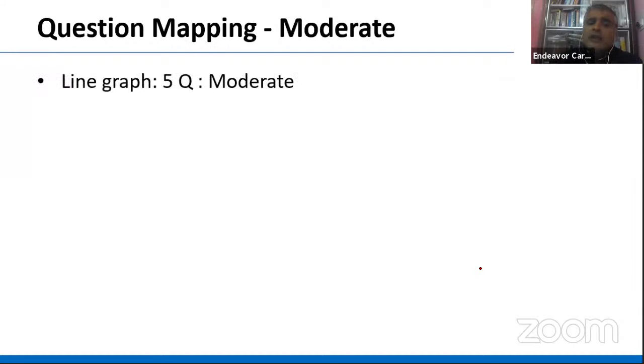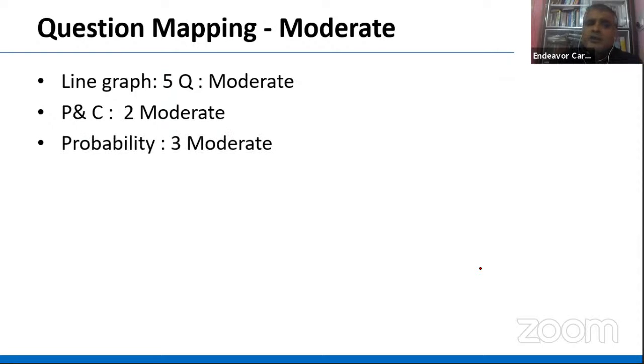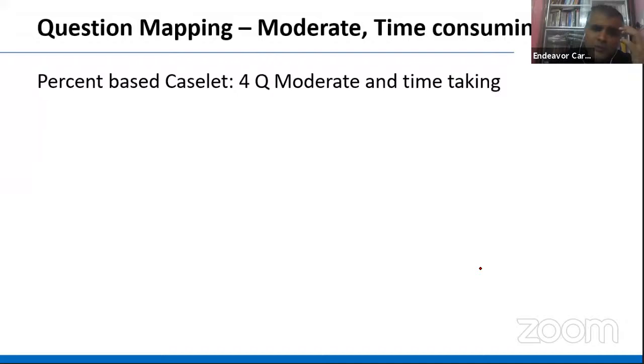Talking about moderate, the line graph 5 questions were of moderate level. PNC 2 questions moderate, probability 3 questions moderate, or for some of you it may be difficult also. That will work. And again, about moderate and time-consuming, those percentage-based case sets were there. There were 4 questions. Those 4 questions were time-taking, because first you read the passage, understand it, then solve. So I would suggest, unless you love it, it was not something I would have suggested you solve. Yes, but since it was percentage, many times the mind thinks percentage is easy so let's do it. So you have to be careful whether you can do it within the stipulated time or not.